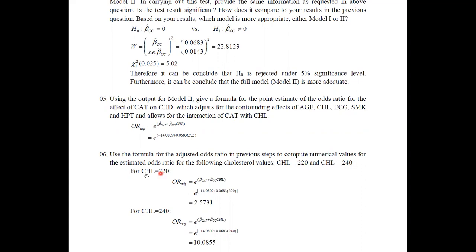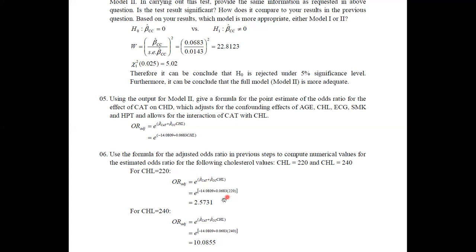Now you can see that if the patient has CHL 220, the odds ratio will be calculated as e to the power of this equation, and in the place of CHL we substitute the value 220. It is because we have already estimated the parameter of the CAT variable as well as the parameter for this interaction.